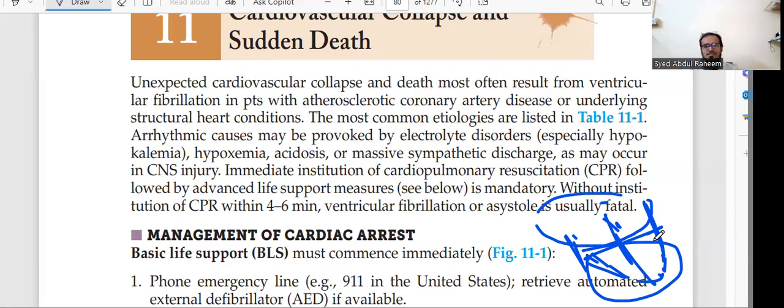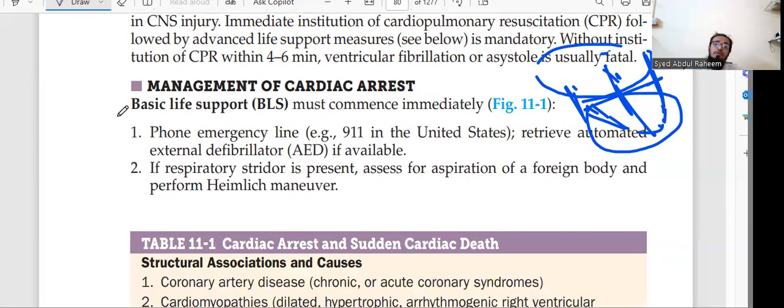That's the reason the American Heart Association and other research centers have planned two types of support. What are they? One is BLS, basic life support.